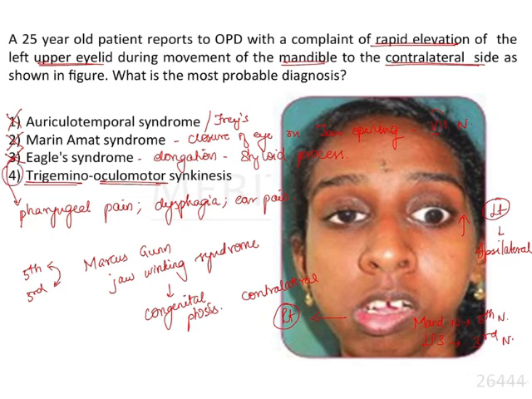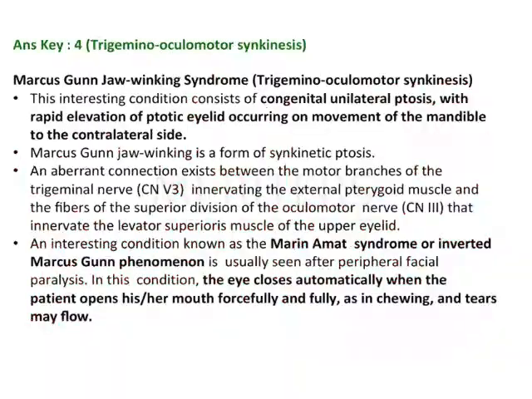Therefore, the right answer here is trigemino-oculomotor synkinesis. Getting on to the explanation, the patient will have congenital unilateral ptosis, and there is rapid elevation of that ptotic eyelid on movement of the mandible to the contralateral side.